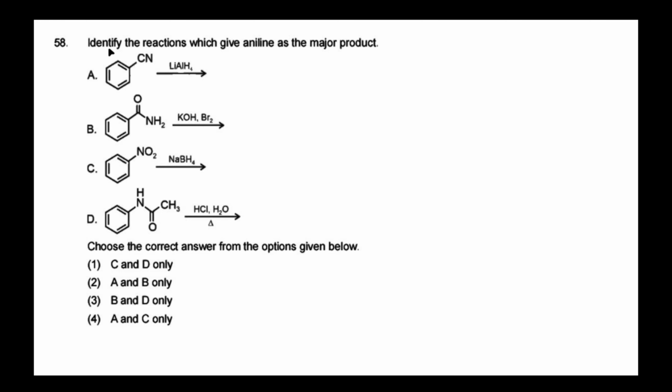The next question: identify the reactions which give aniline as the major product. First, benzonitrile, cyanobenzene, when treated with lithium aluminum hydride, the strongest reducing agent, becomes C6H5CH2NH2, benzylamine, but not aniline. So aniline is not formed.